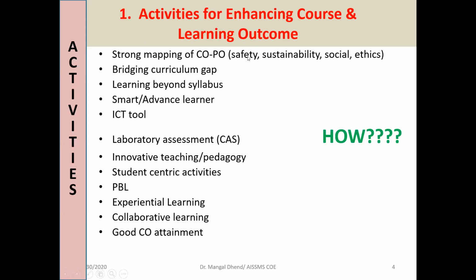So what can be tools and strategies for strengthening of mapping? Strong mapping we must keep in our mind, and if you are able to do this, ultimately all other things will happen naturally. This is the base to reach the top. For example, when you are considering mapping strongly, you have to focus on safety, sustainability, social, ethics, and 3 domains: cognitive domain, psychomotor domain and affective domain also, head and heart. So that is one activity.